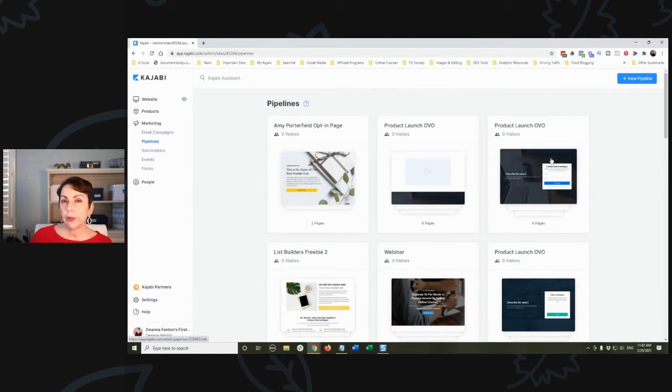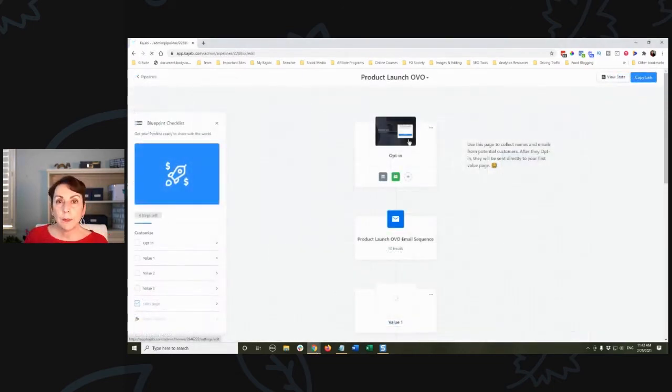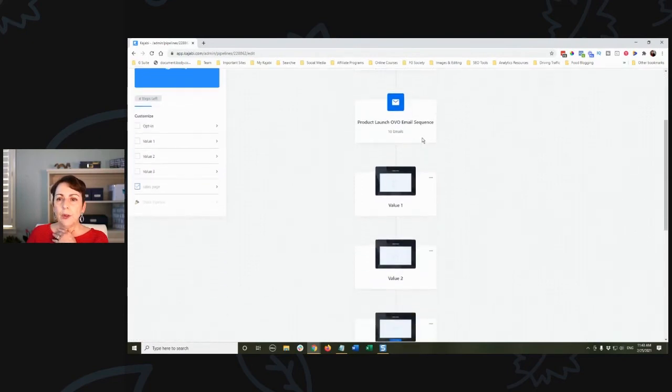So she used a Kajabi pipeline. The particular pipeline that my member, actually two of my members used, is the Product Launch OVO pipeline. The reason why is that particular pipeline automatically generates the opt-in for the challenge. You've got the opt-in, and you've got, in this case, 10 emails. It was a 10 email sequence.